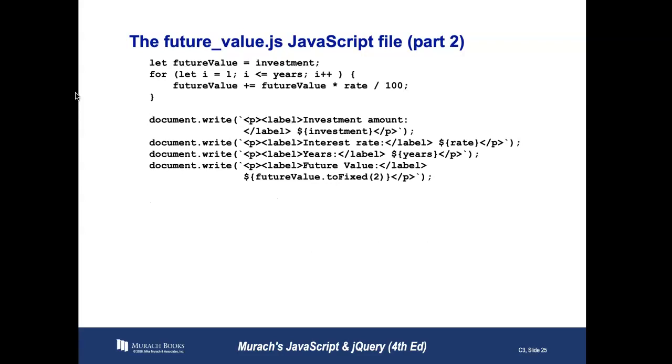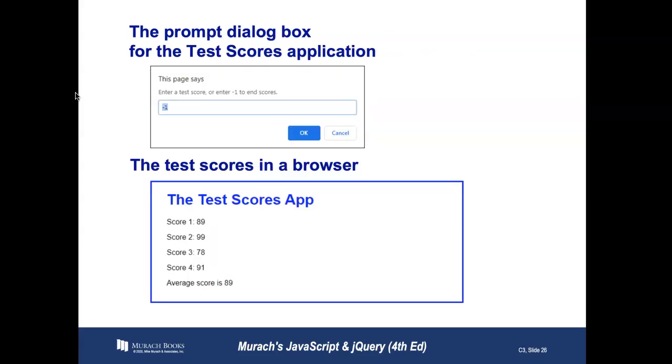Now, for the display, this is done in a for loop. So what we're doing is looping again. This is the same code that we saw before from a few slides ago, and we're document writing the investment. Now this is going to show an average. In this case, we're going to enter test scores, and as soon as we enter -1, we'll know that it's the end of the scores. So what we want to do is keep the value of the entries so that we can add them and divide by the number of entries.